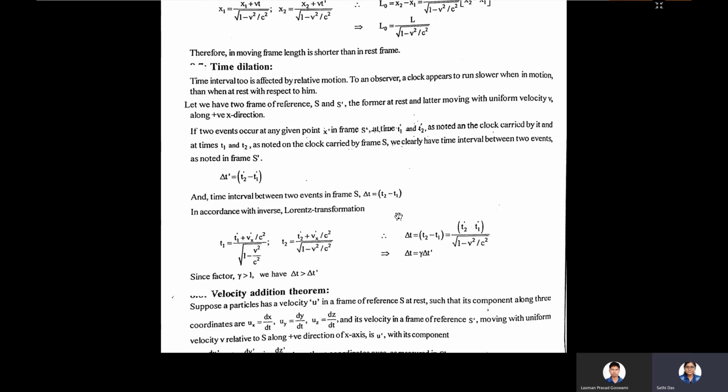Now if we measure the time, why am I telling you about time? Because in our perspective, time is not relative. Time is fixed: past is past, future is future, present is present. We can go to the past, we can't go to the future, we can only live in the present.